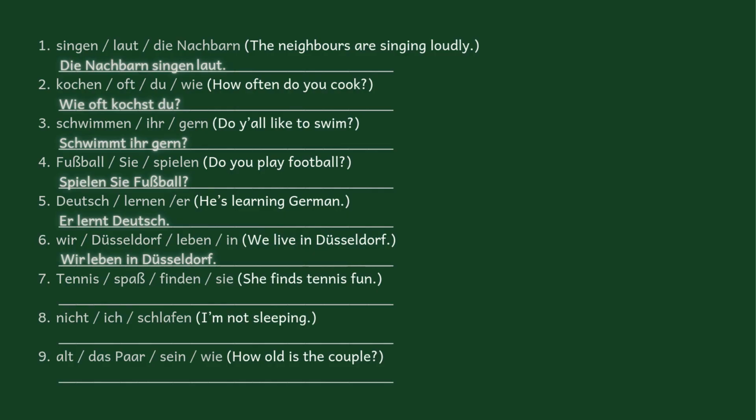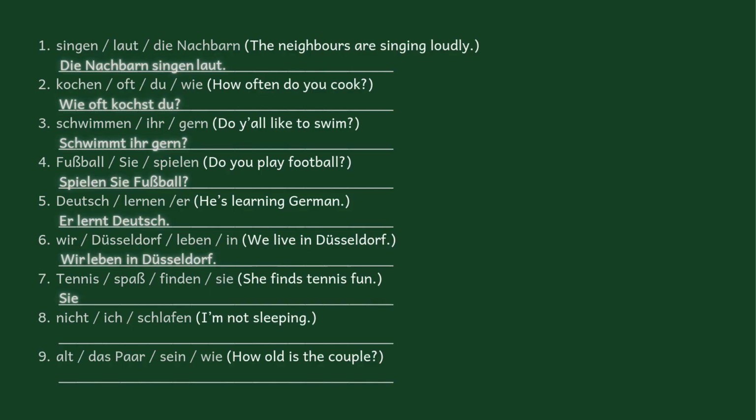Number 7, she finds tennis fun. So we start with the what? With the subject. Sie. This is third person singular. The verb should end with the T, but because we have the D, we won't drop the E in finden.